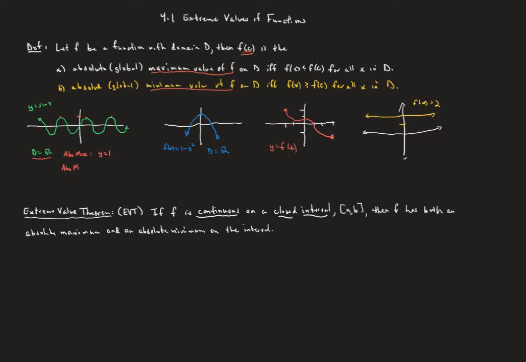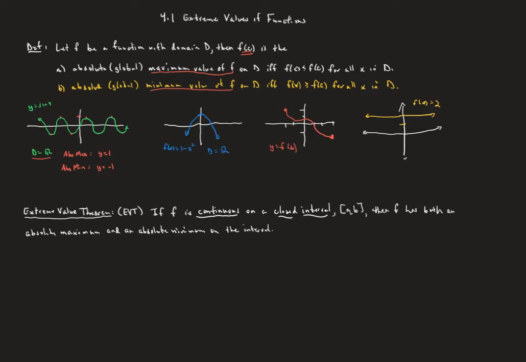And similarly, the absolute minimum, or global minimum, is that smallest y value that the function ever takes on, and that is going to be -1. The fact that it reaches that smallest value an infinite number of times is not really relevant. It's just looking for that largest and smallest value.